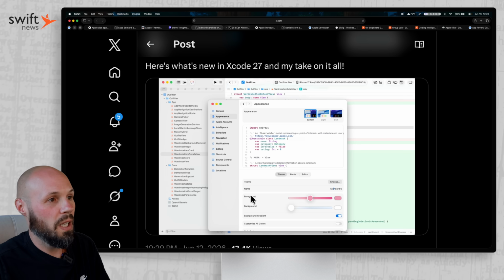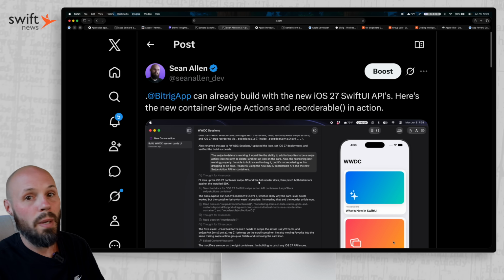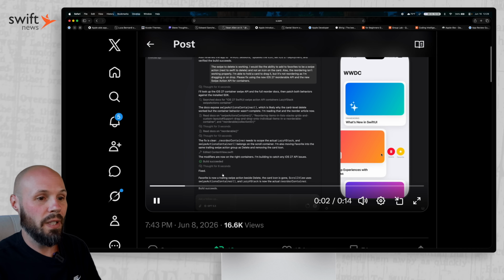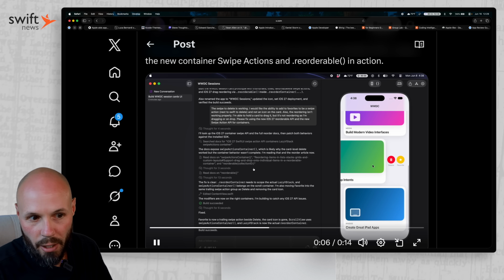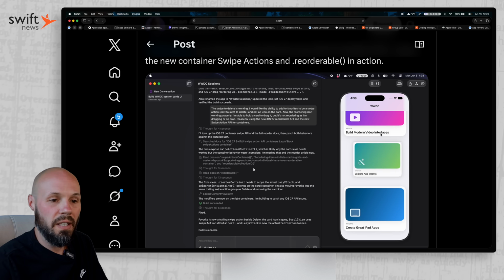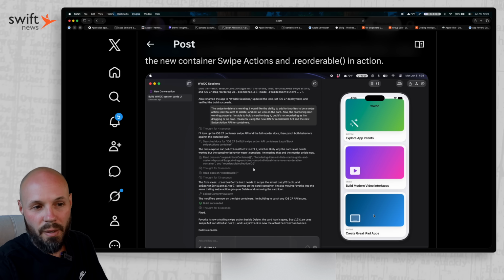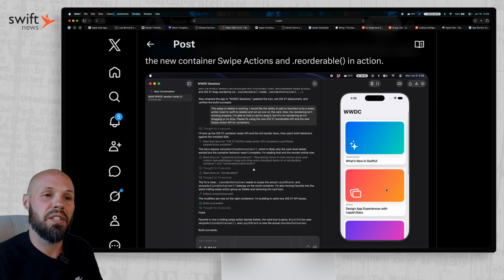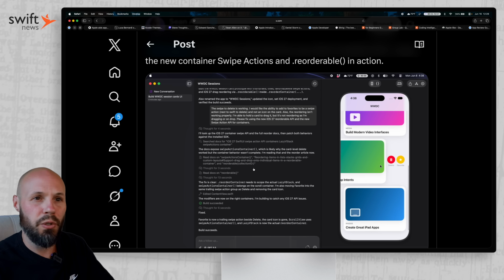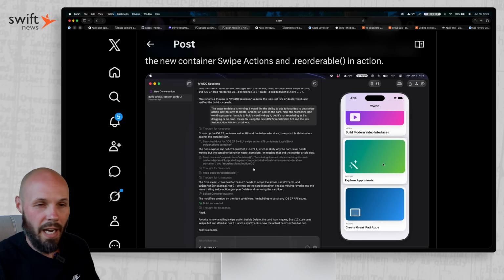We also got some new SwiftUI APIs. Swipe actions are no longer reserved just for list, they could be on like a lazy V stack. And also we got a new reorderable API, which is really nice. As you'll see here, nice little drag and drop reorders automatically with minimal code. Async image now caches the images it fetches automatically out of the box, and you can do some extra customization with the cache if you like.